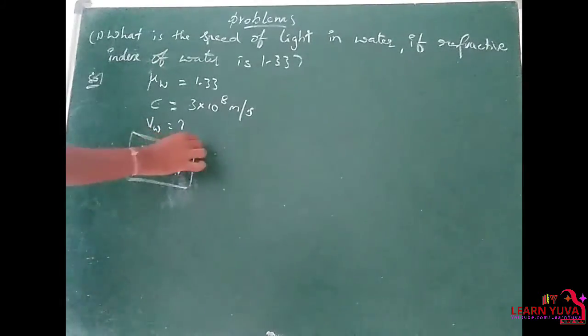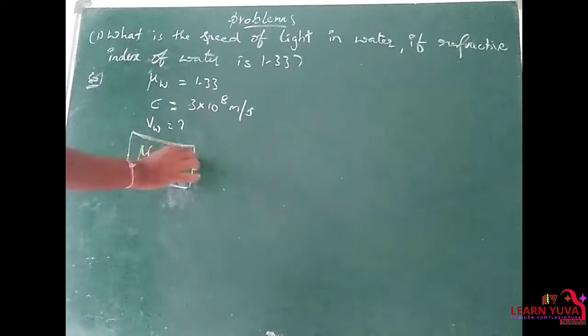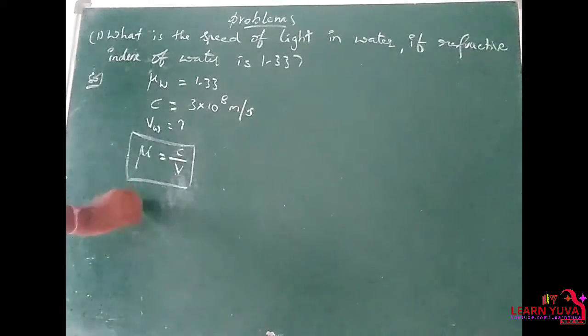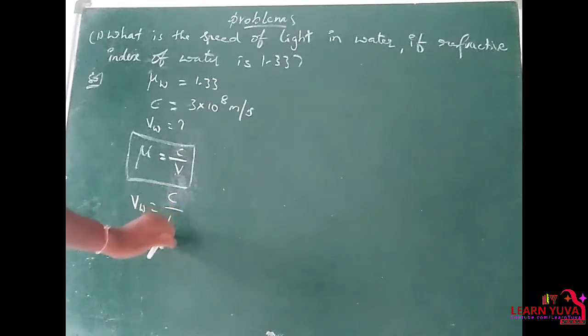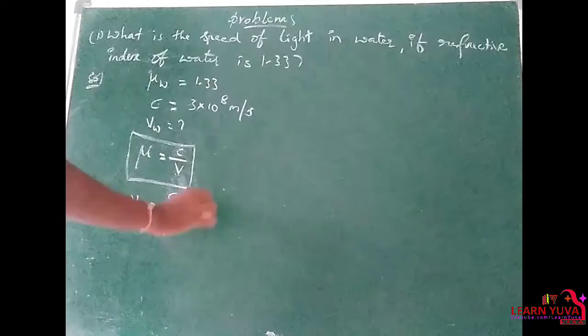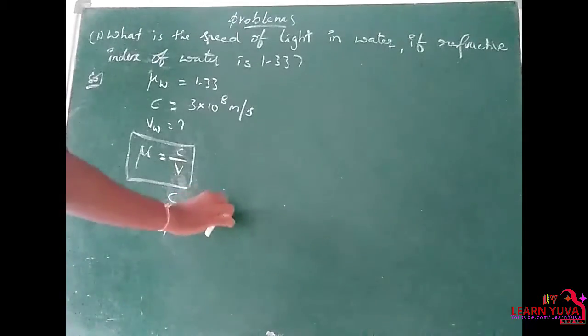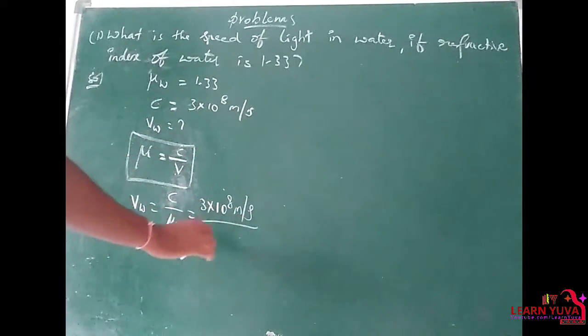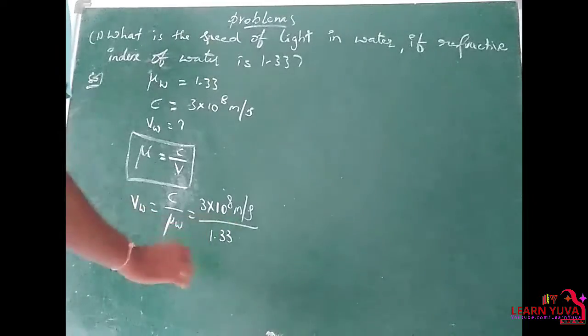C is nothing but the velocity of light in vacuum, by the velocity of light in the given medium. That means here the medium is water. So based upon this, V water is equal to C by mu water. So the C value is 3 into 10 power 8 meter per second. Remember, this value is not given, it is a constant value, and mu is 1.33.